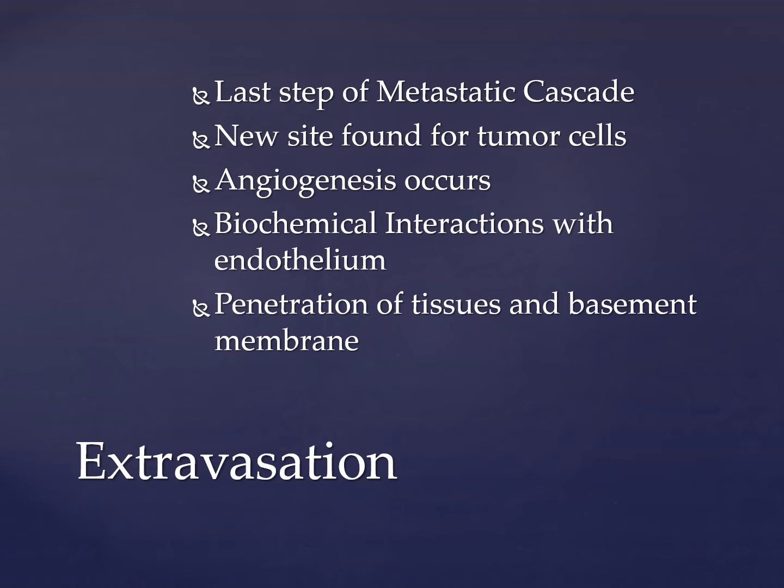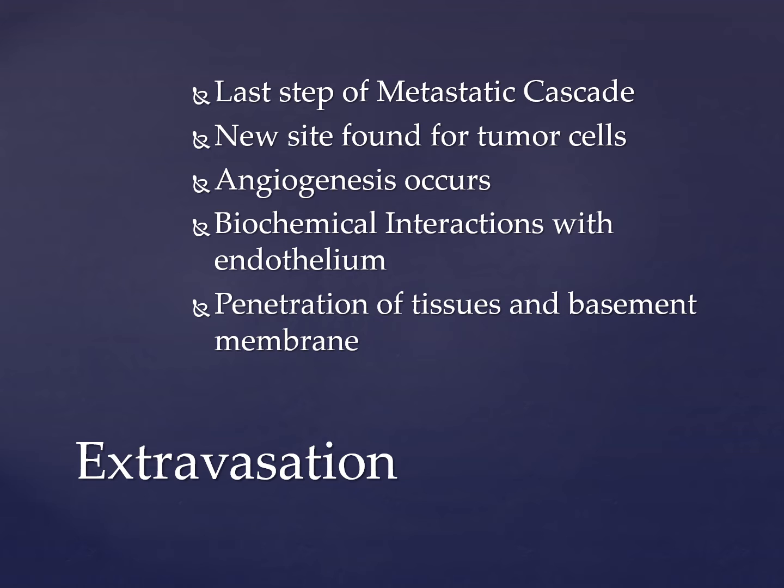So the last step, extravasation. Once a tumor cell has arrived at a point where it can start the process of angiogenesis, the development of blood vessels to help the tumor grow and develop, tumor cells begin to interact with the endothelium they're near, within the blood vessel, by means of biochemical interactions.